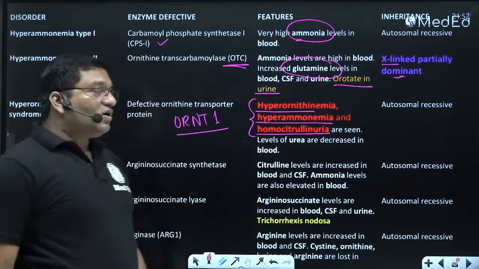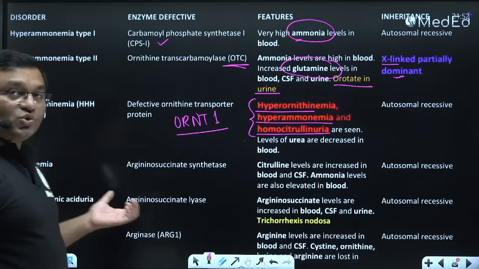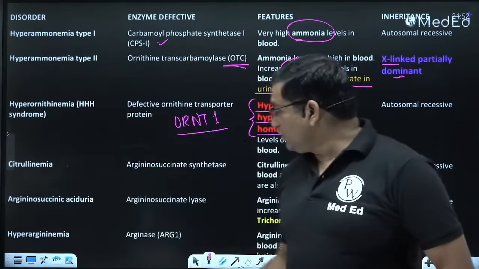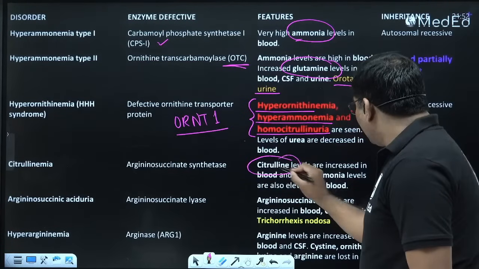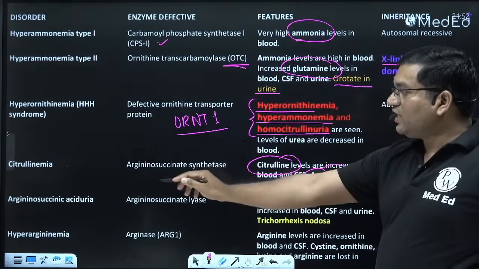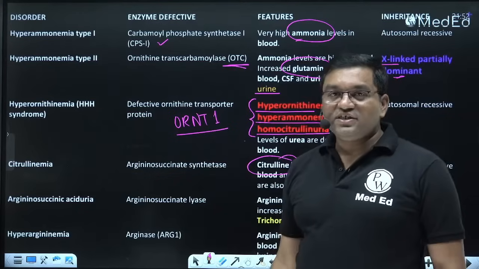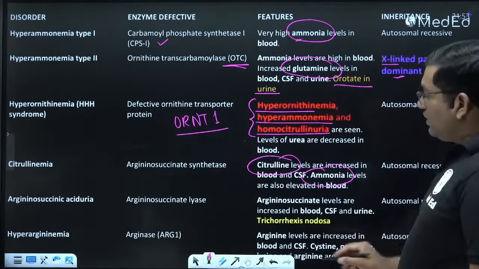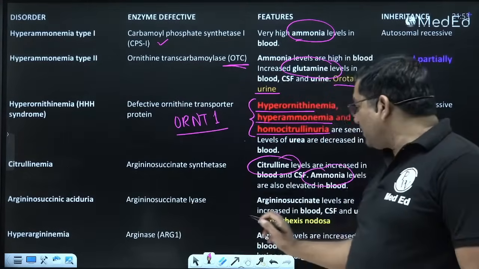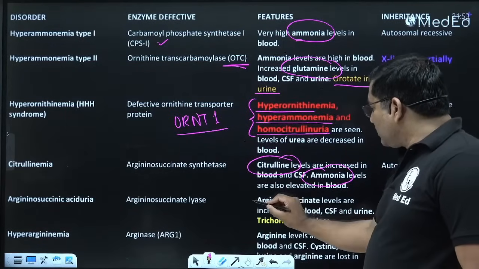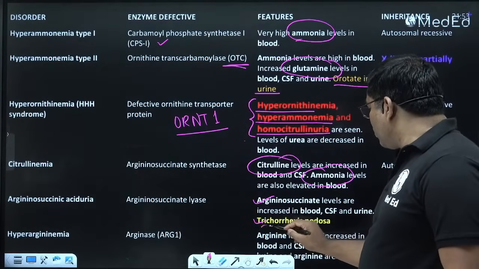Then citrullinemia: increased citrulline and ammonia levels, due to arginosuccinate synthetase defect. Then arginosuccinic aciduria, due to arginosuccinate lyase defect, with increased arginosuccinate level and trichorrhexis nodosa.